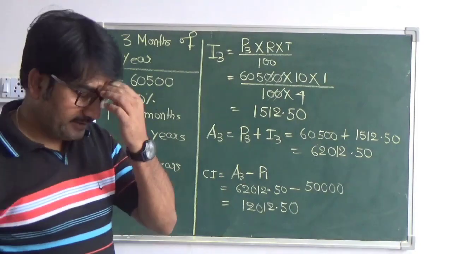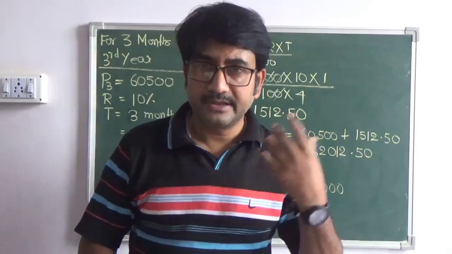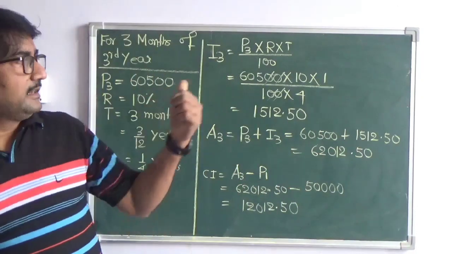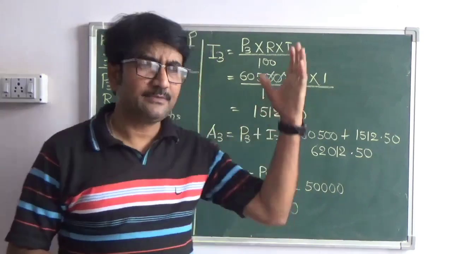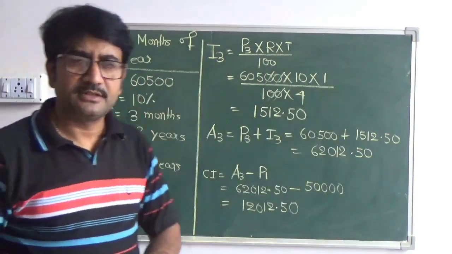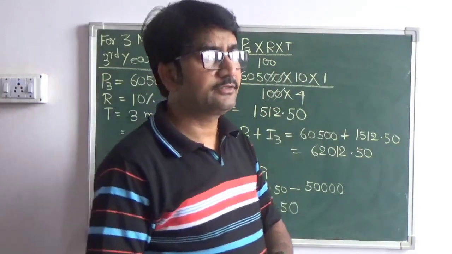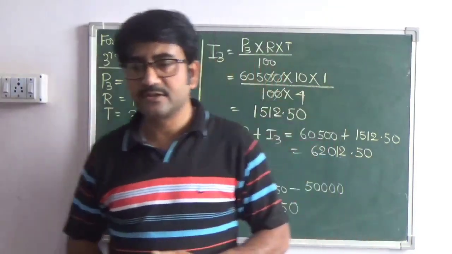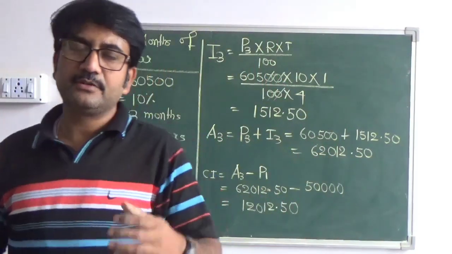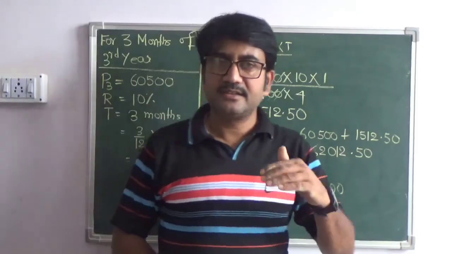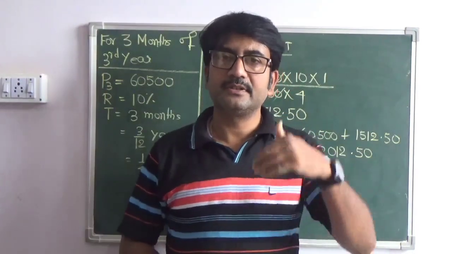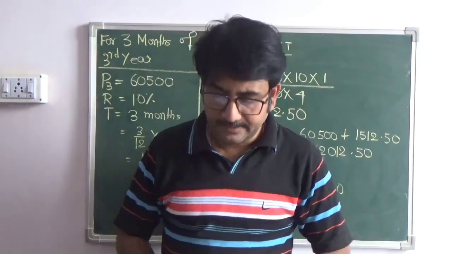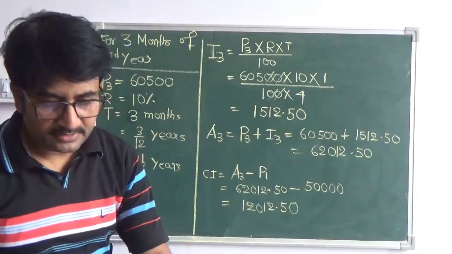So what we did here, the only thing that you need to take care of is that the final conversion period, that is 3 months, is given, that you have to convert into years, and then the same procedure is followed. See, in all the questions, when you follow this method of simple interest to solve problems based on compound interest, the procedure remains the same. First of all, you calculate the interest, then you add the interest to the principal, you get the amount, and this amount becomes the principal for the next conversion period. Okay, now let's move to the next question.